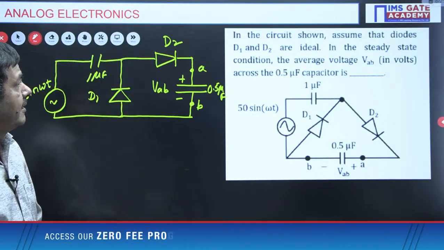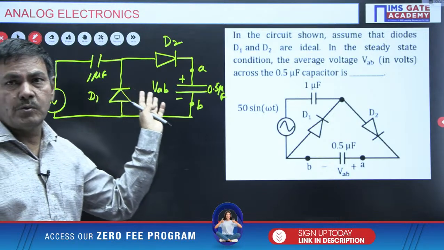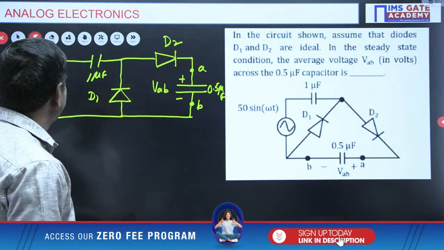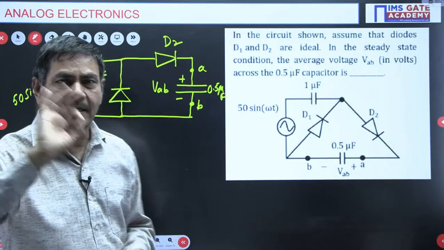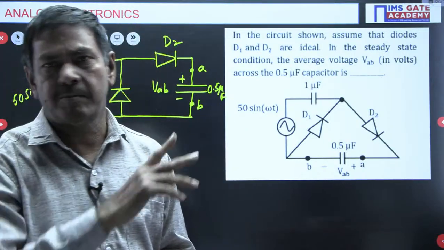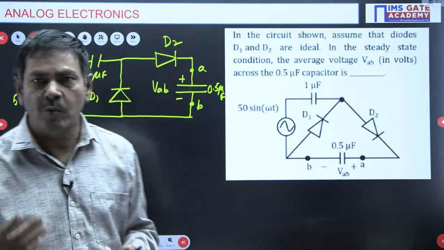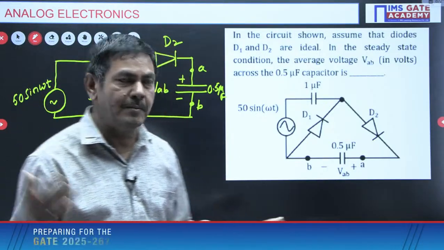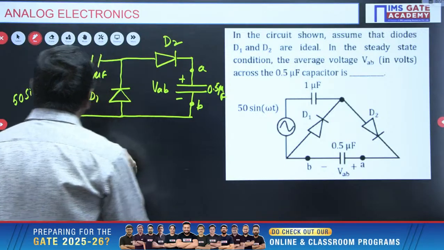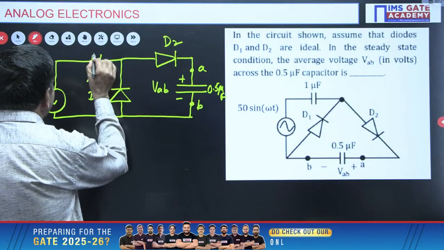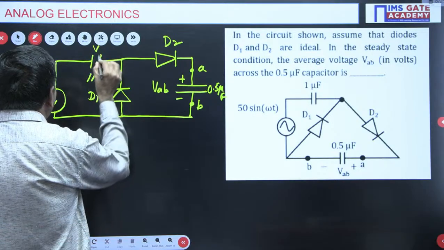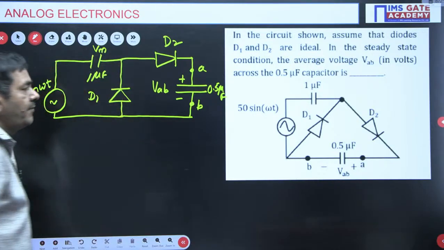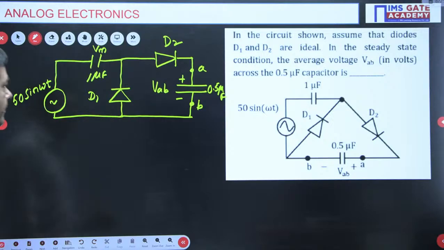But how to find this VAB? Anybody get it? The diodes are given as ideal, no doubts. But you know very well, in the clamping circuit one condition is there. First, by applying the simple formula directly, I will explain. Not followed, sir, I don't want the direct formula. You do it and I will do it, no problem. But in a clamping circuit, the initial capacitor can have a voltage of Vm.